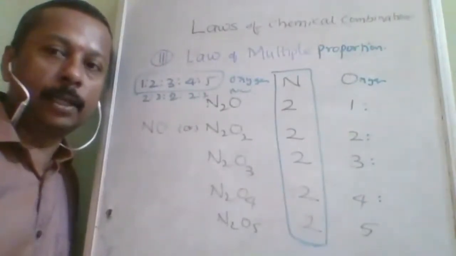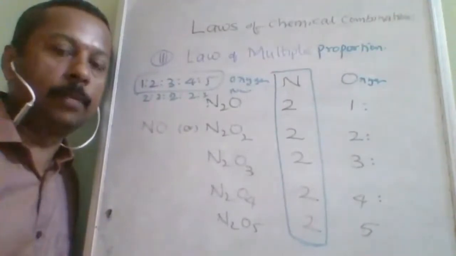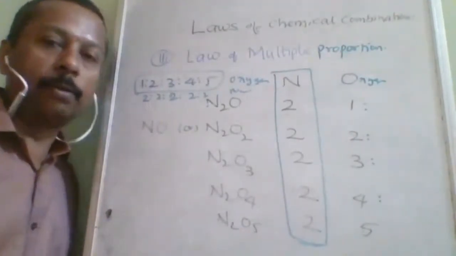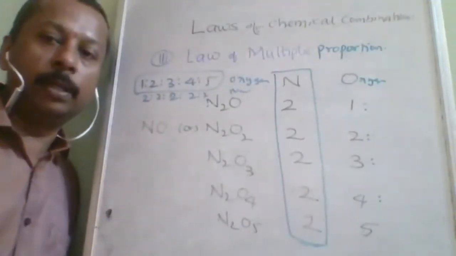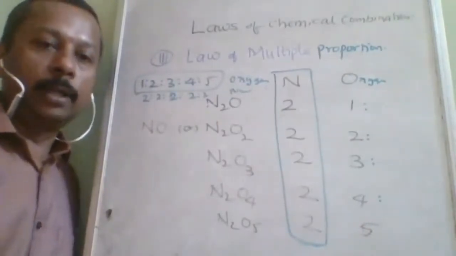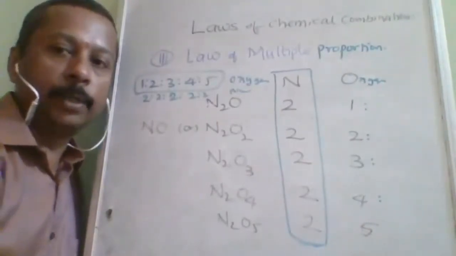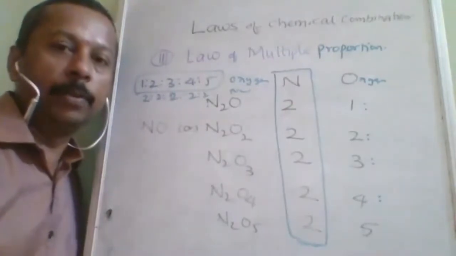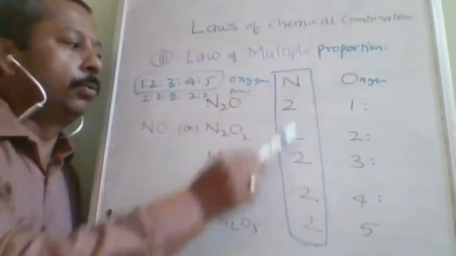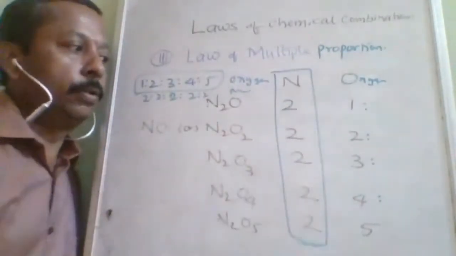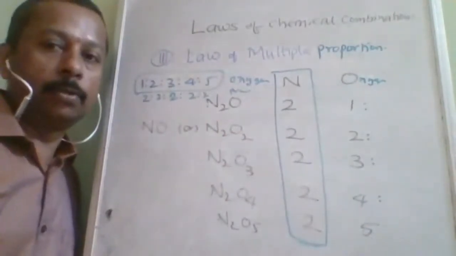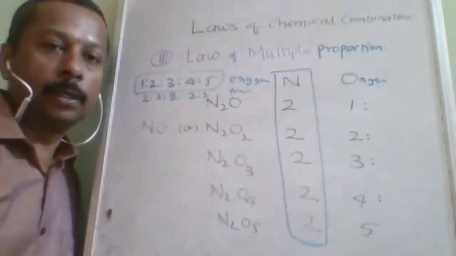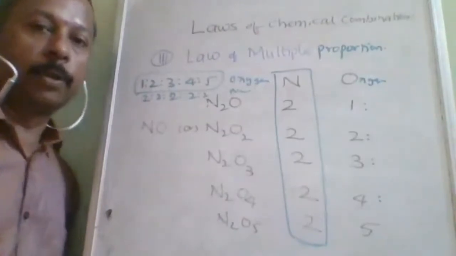You have to fix the ratio of one of the elements. Which element did I keep fixed here? Nitrogen. The other element's ratio will be in a whole number ratio. The nitrogen ratio of 2 is fixed, and the oxygen ratio is 1, 2, 3, 4, 5. So that is the law of multiple proportion.